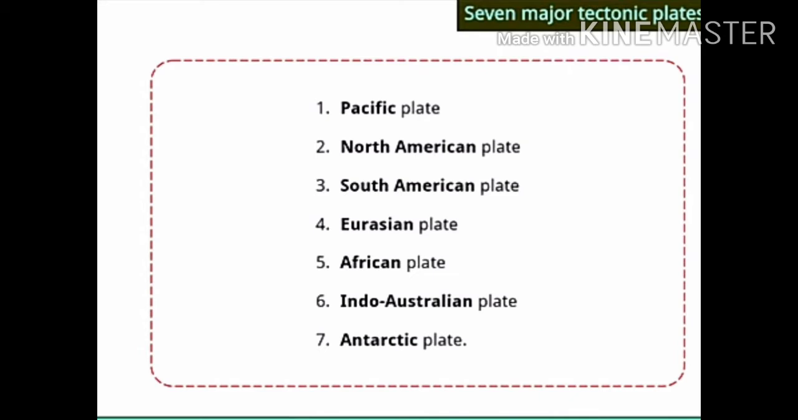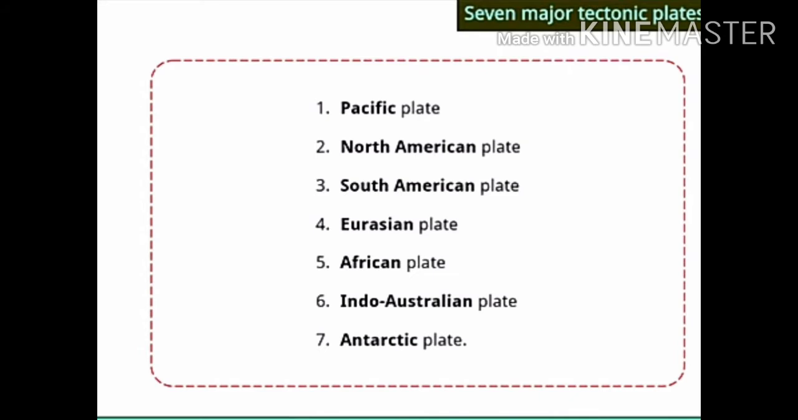This question is even asked in your back exercise: how many major tectonic plates are there, which are they. So you may write down that 7 major tectonic plates are there and these are their names. Actually there are so many small plates, but here we have to learn about the major plates only.